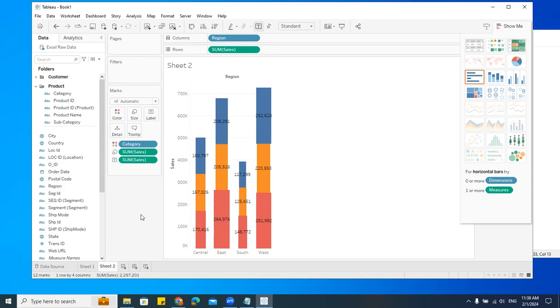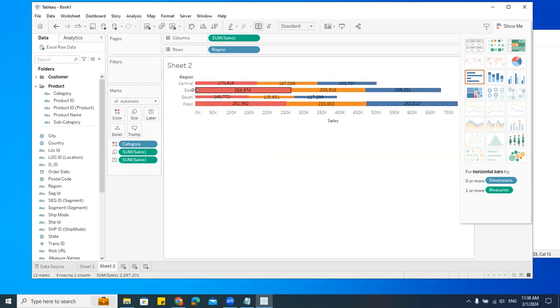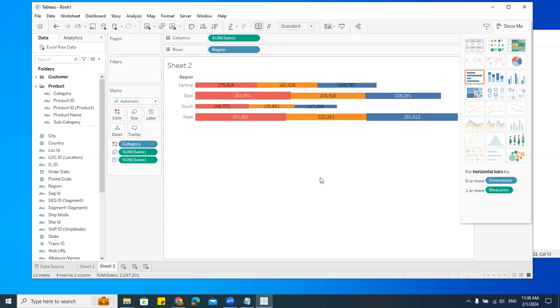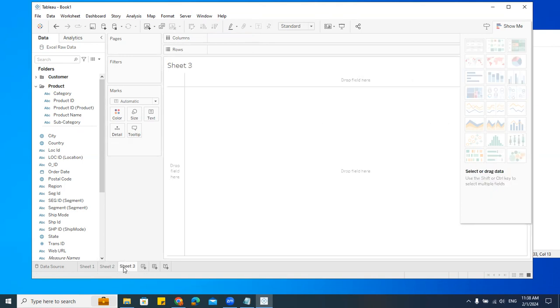Can I change this to a bar chart? Click on this one. See? You can drag it here like this. If you want, you can just drag it like this. We cannot create one more report here. We have to go to another sheet. So, understood how we can create the bar chart, the column chart, and the stack.